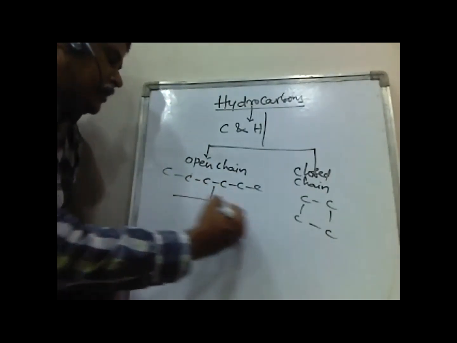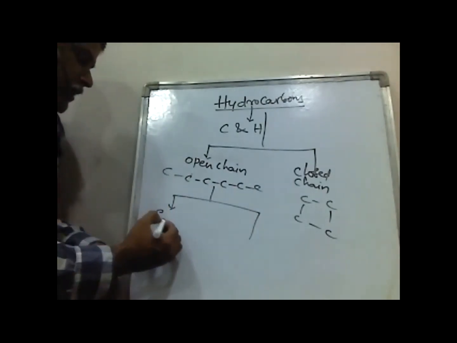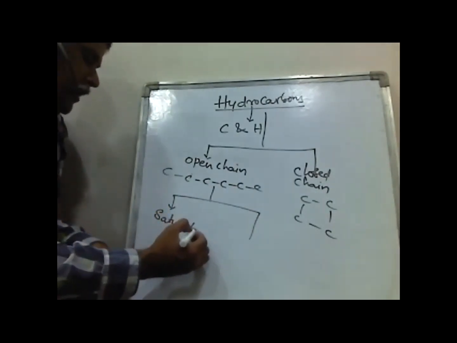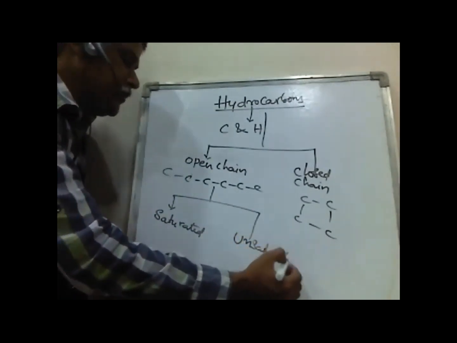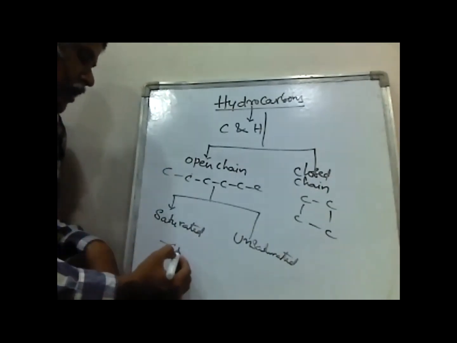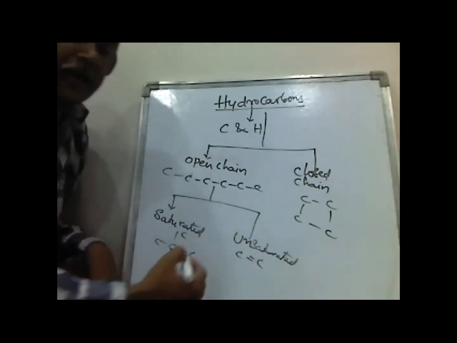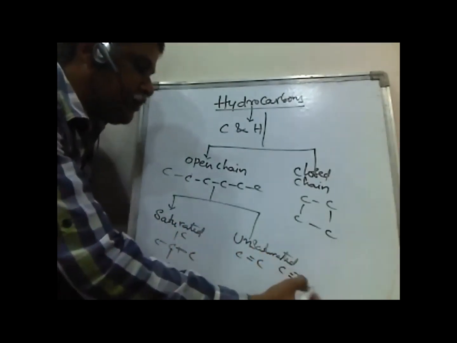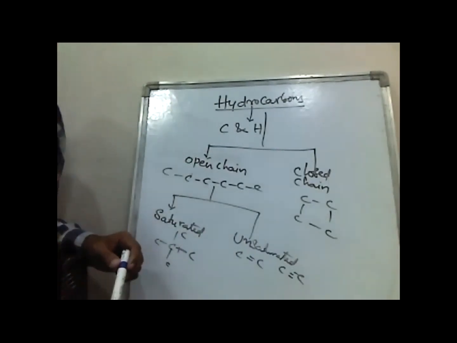Again, these open chain compounds are classified into two types. One is saturated and another one is unsaturated. Saturated means all the valencies of carbon are filled with only carbon-carbon single bonds. If they are filled with carbon-carbon double bonds or carbon-carbon triple bonds, those are called unsaturated hydrocarbons.